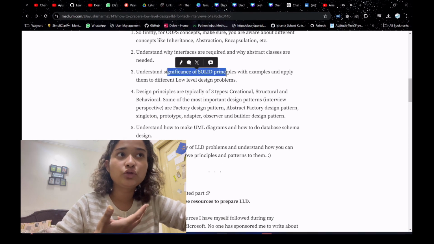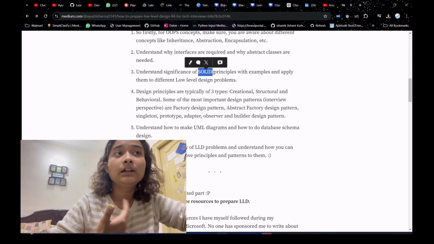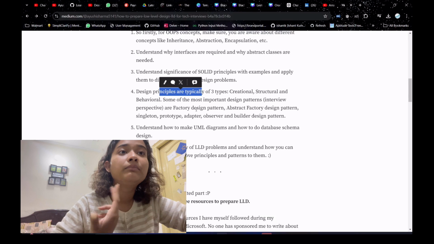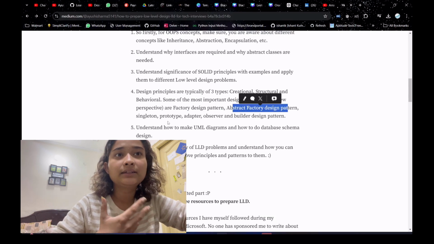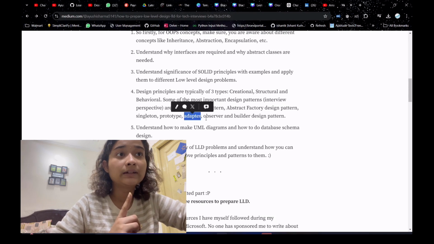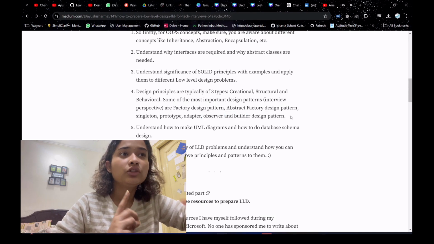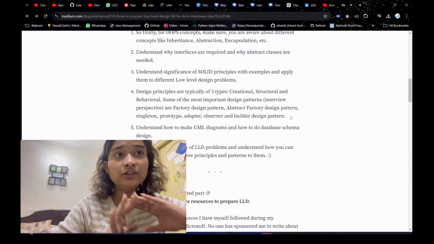SOLID principles, you should know with different examples, like how these 5 SOLID principles can be applied, right? And there are different design patterns like factory design pattern, abstract factory design pattern, singleton pattern, which is very important, prototype, adapter, observer, and builder design pattern. So these are some 5 to 6 design patterns which are most important, right? And at least these you should know.